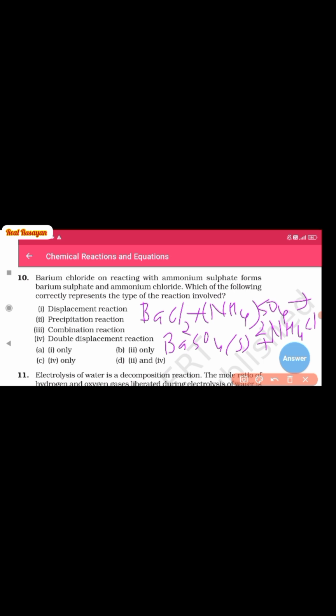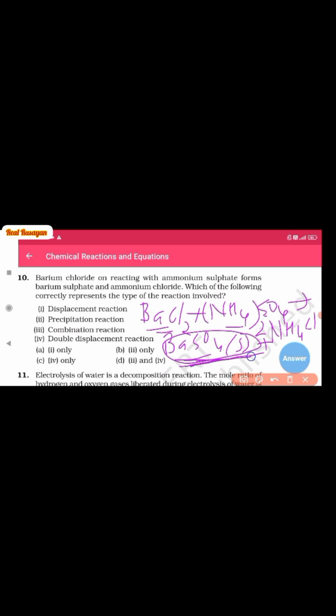Which of the following correctly represents the type of the reaction involved? So first of all, this is a double displacement reaction where mutual displacement of the species takes place, and also the reaction of precipitation in which BaSO4, a solid insoluble precipitate, is formed here.